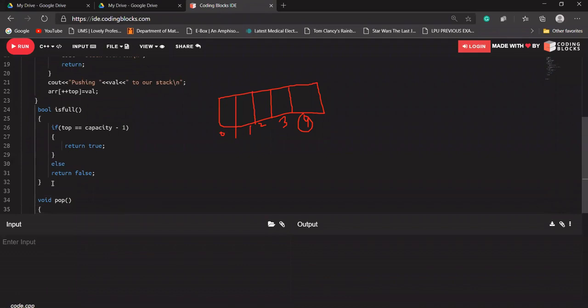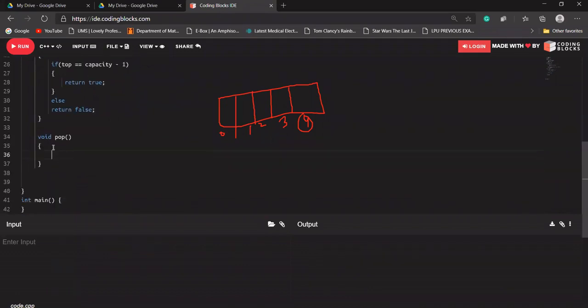Okay, let's say I'm creating void pop. Before popping, we have to check if it is empty. Let's say I will be creating a function isEmpty as well. If it is empty, what we need to do? We just need to write stack is empty, or we can write stack underflow. Stack underflow means there is nothing in our stack, and it should not return anything. The function should end here. That's why I'm writing return here, because the return type of this function is void.